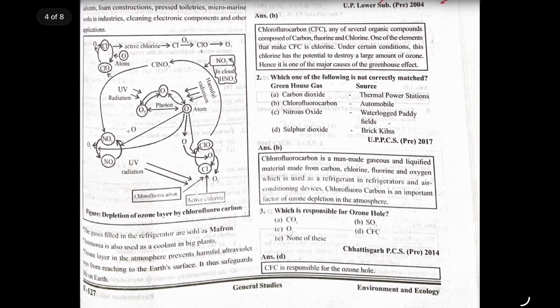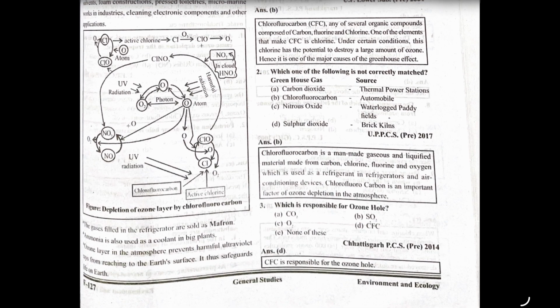Next question, which one of the following is not correctly matched? Here is the greenhouse gas, and here are the sources of its emission. Carbon dioxide comes from thermal power stations. This is correctly matched. Chlorofluorocarbon from automobiles? No, this doesn't come from automobiles. Nitrous oxide from waterlogged paddy fields is correct. And sulfur dioxide from brick kilns is also correct.